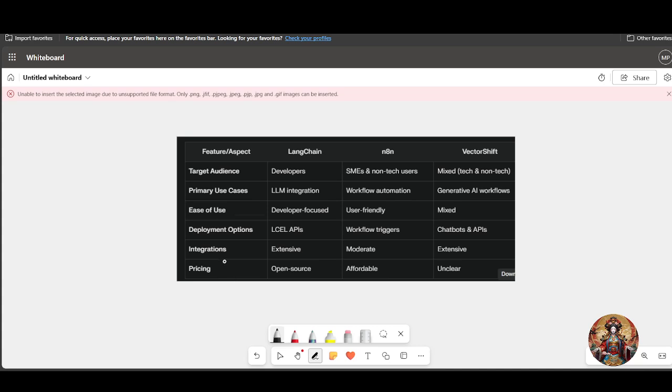So that's it. If you are building complex AI workflows, love having full control, and you are comfortable with coding, you should go with LangChain. From my point of view, if you want easy visual automation for your business and prefer to keep things low-code, you should go for N8N. And try VectorShift if you are somewhere in between, interested in generative AI, want flexibility, and maybe need semantic search or a smart content system. It all depends on your needs and your comfort with technology.